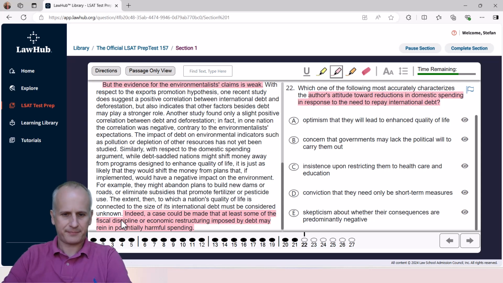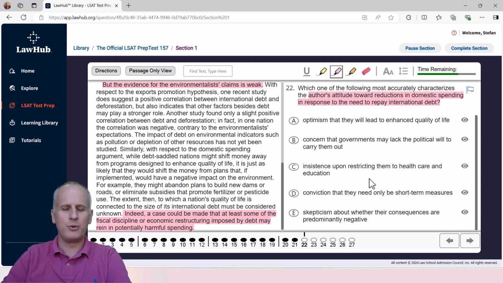And we know that the final sentence here is kind of hitting on this specifically, and we highlighted it just by chance, right? So, indeed, a case could be made that at least some of the fiscal discipline or economic restructuring imposed by debt may rein in potentially harmful spending. So, we need to find something that matches this already highlighted sentence that captured the main position of the author up front.